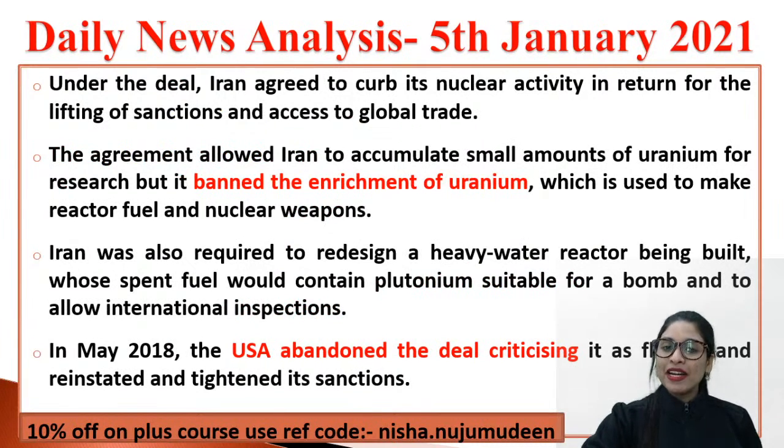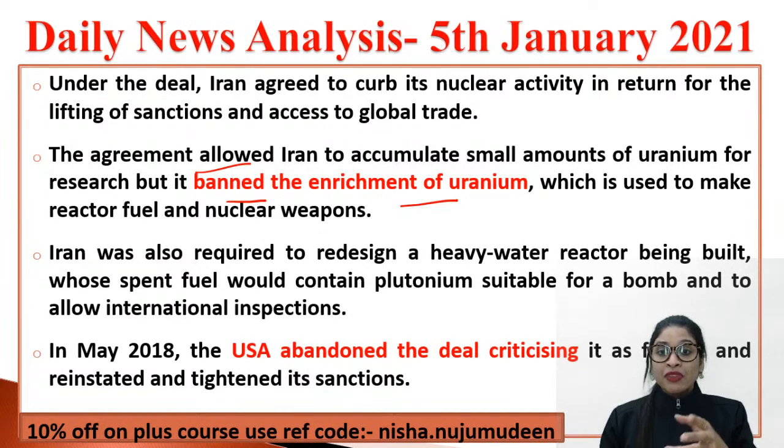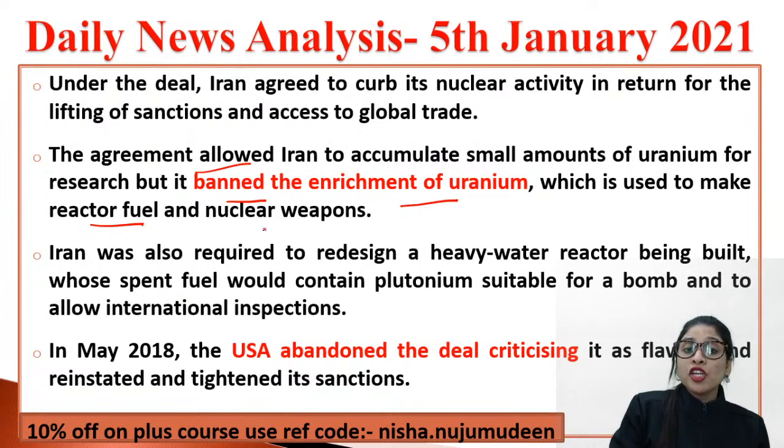Anyways. Now, what happened under this nuclear deal? Iran, after putting forward their conditions, agreed to reduce or curb the nuclear activity. The agreement allowed Iran to accumulate a small amount of uranium for research purposes. Though the agreement allowed them to collect small amounts of uranium, they banned the enrichment. Enrichment is increasing uranium. This is again bad for the economy and environment. You got it? And that is used to make reactor fuel and nuclear weapons.